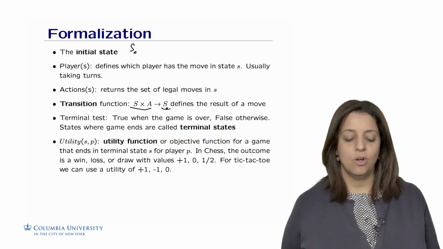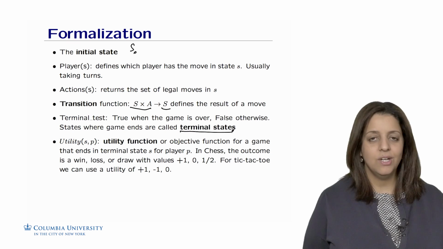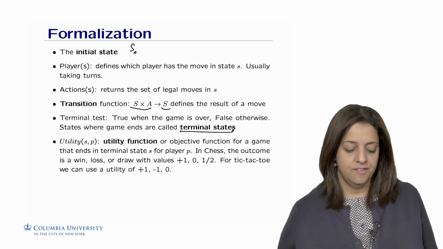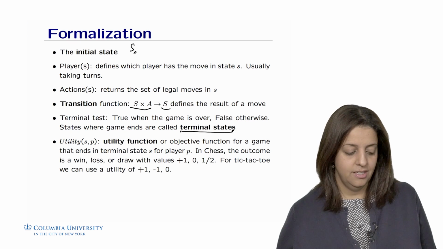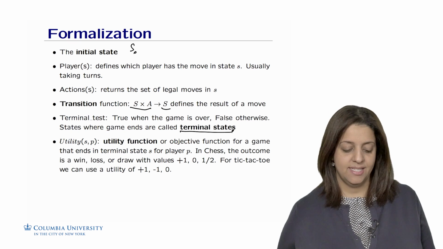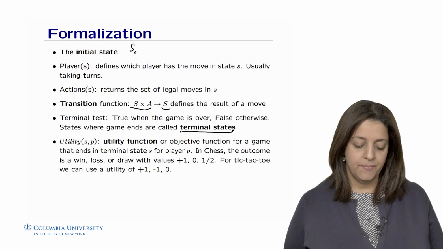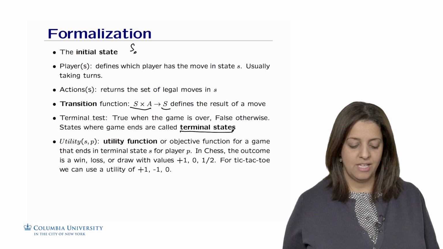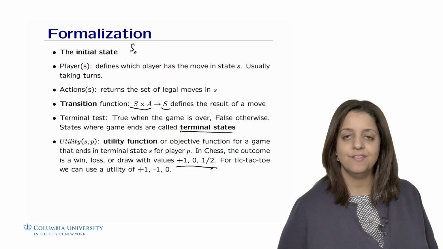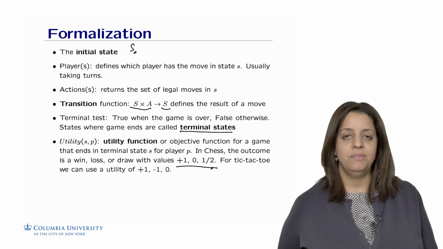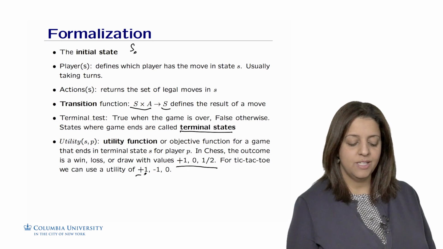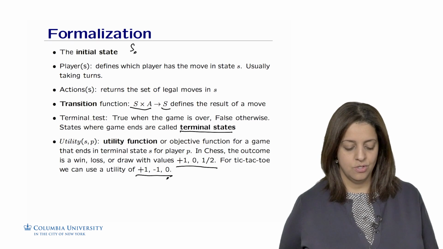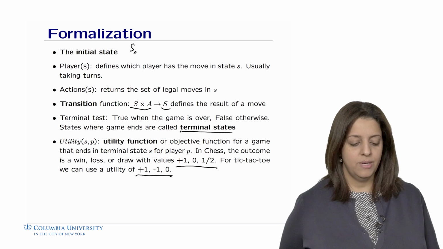States where the game ends are called terminal states. We're going to define another function called Utility(S, P), which is a utility function or an objective function for a game that ends in terminal state S for player P. In chess, the outcome is either a win, a loss, or a draw, with values that could be +1, 0, or half. For a tic-tac-toe game, it can be a utility of +1, -1, or 0 if it's a win, loss, or draw, respectively. So this is how we formalize the problem.